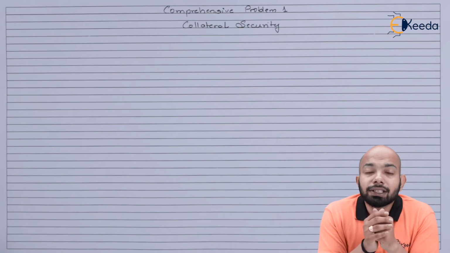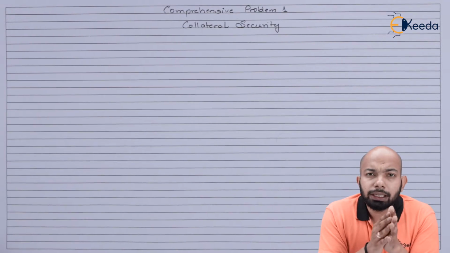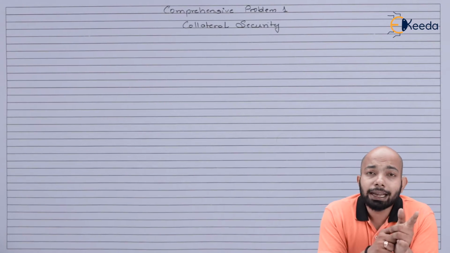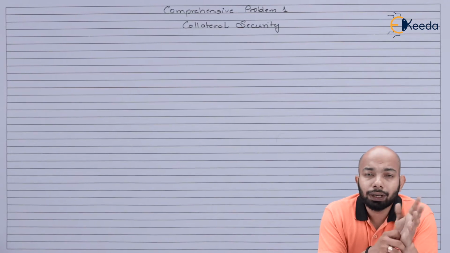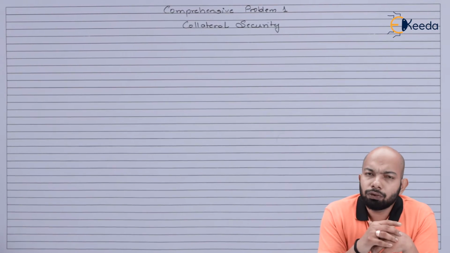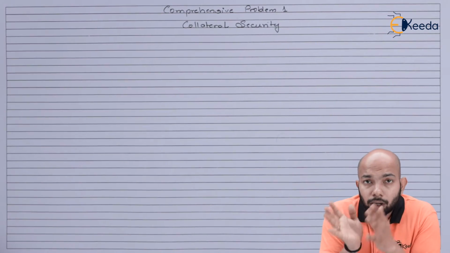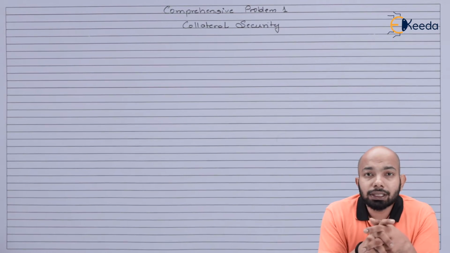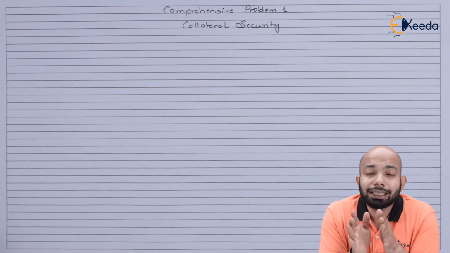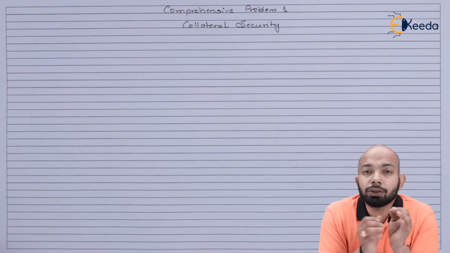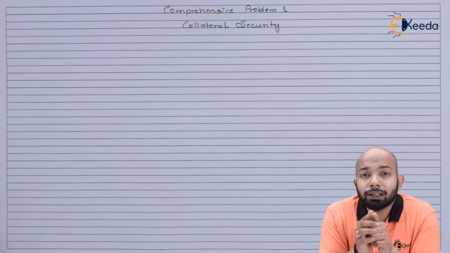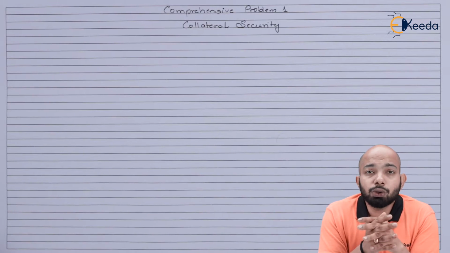That gives them the right, if you don't repay the loan, to liquidate that security, sell off your asset, and recover the amount from you. Now we'll go on to the case studies we have to discuss here, so that you can understand in how many different scenarios we can issue collaterals.